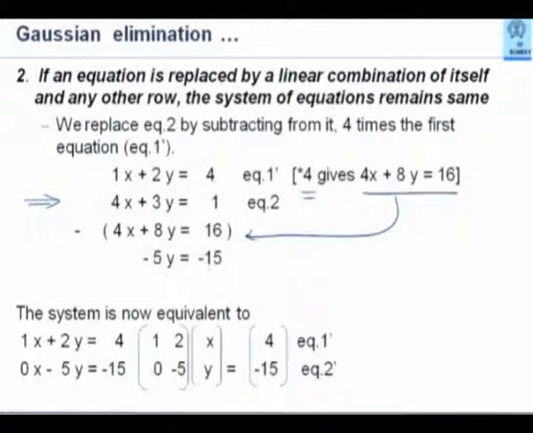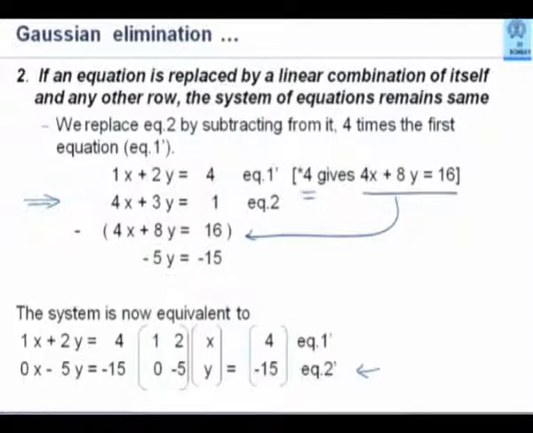Why am I doing this funny process? I am trying to eliminate x. Since x had a coefficient 4 here and this equation had a coefficient 1, I multiply that by 4 and subtract that from here. So I will get minus 5y equal to minus 50. This becomes equation 2 dash, which I have written here, and consequently this becomes the new equation.